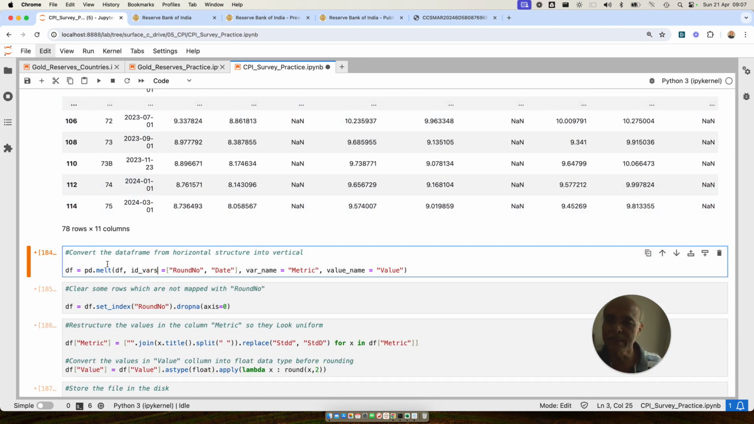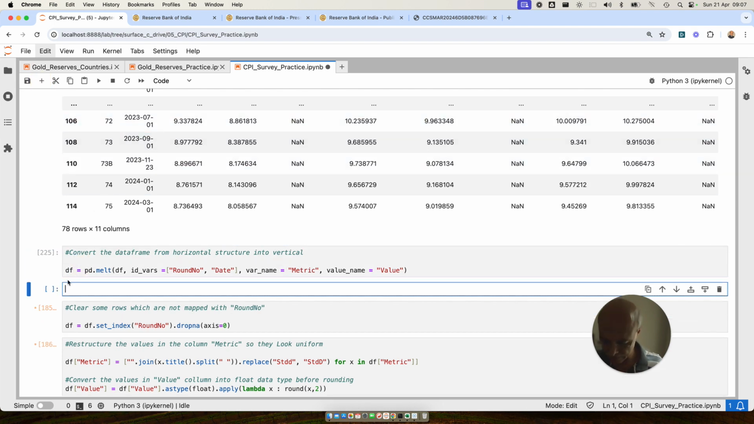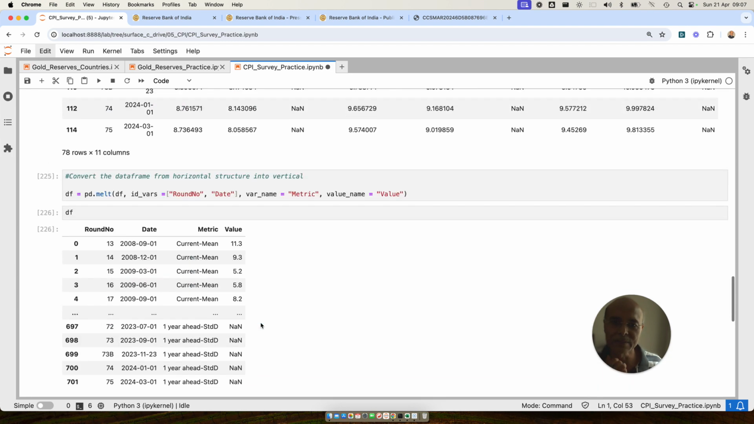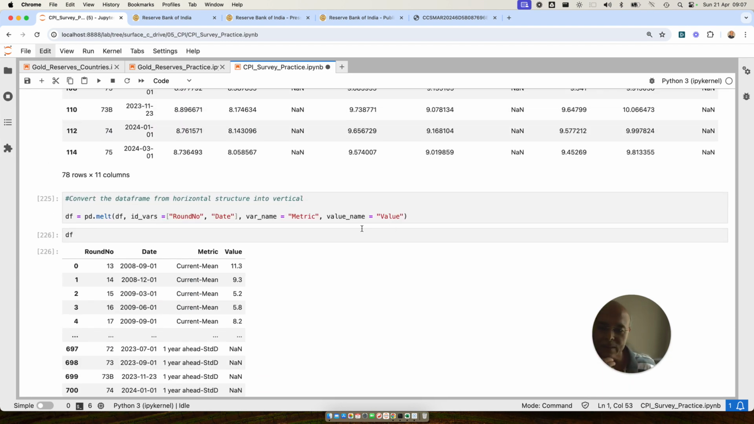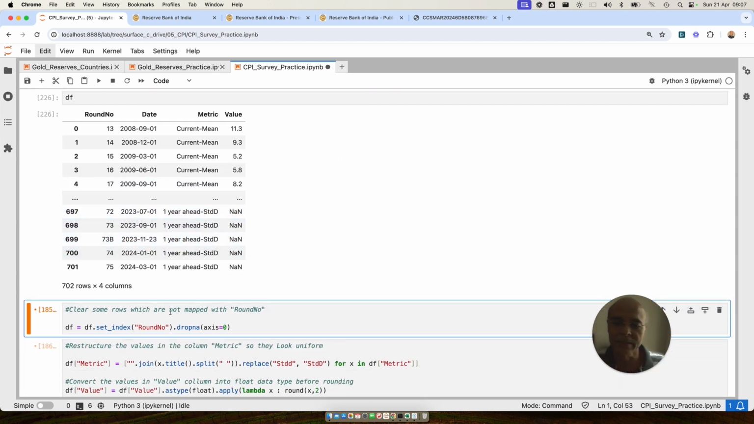Now I want to convert it into a vertical data frame. So what I'm doing is I'm just converting this data frame into a vertical data frame, and then I am going to show you how the data frame is going to look, which is a very simple thing to do. You can just pause the video and have a look at this code, and now the data frame has been converted into vertical. Now what I am also going to do is remove all these NaNs, because these are unnecessary. These I don't need.